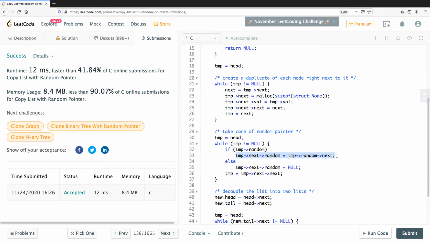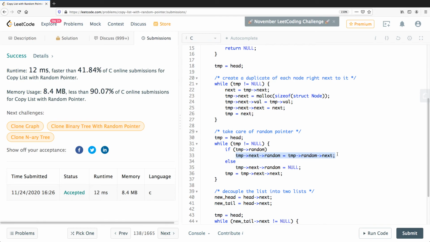And the whole idea of this deep copy is that each list has references within its own members, not within the members of another list. So that's why temp random next, if you think about it, would be the new node of the new list.